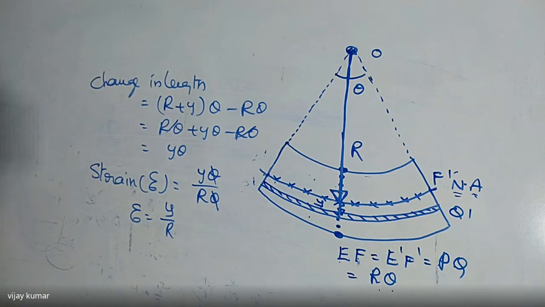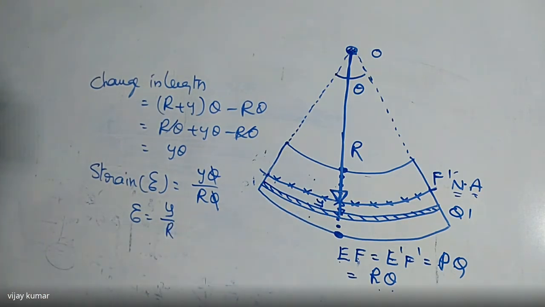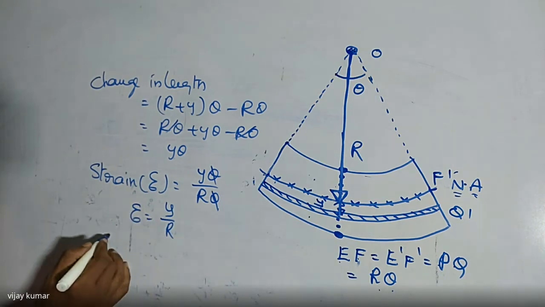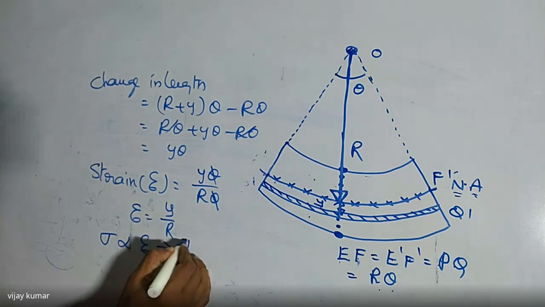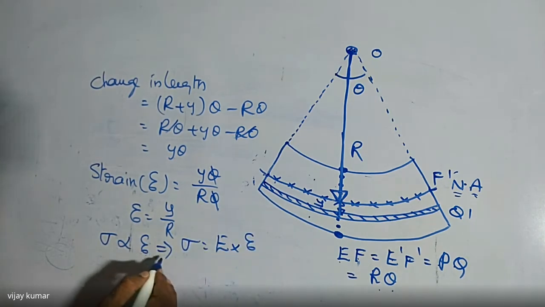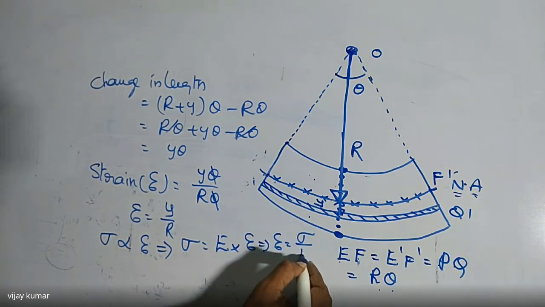According to Hooke's law, this material follows Hooke's law according to our assumption, so the material belongs to elastic material. Then according to Hooke's law, stress is directly proportional to strain. If you remove the proportionality, we can put a constant, that is Young modulus. That implies strain is equal to stress by Young modulus.